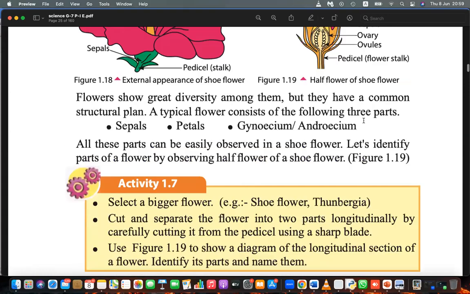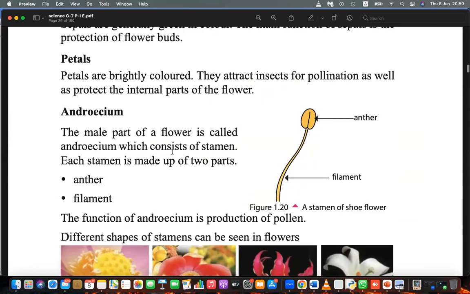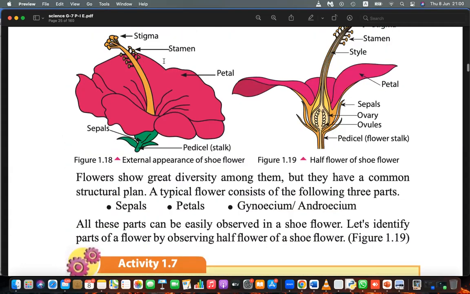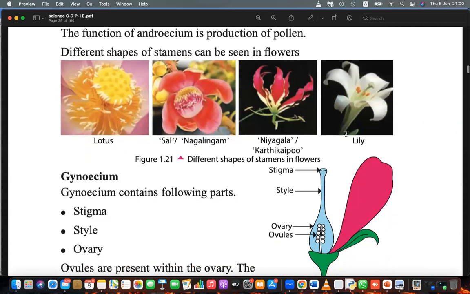Stamen is basically the filament-bearing male part. Here the stamen is divided into two parts, the anther and the filament. The filament is the stalk-like part of the stamen. So anther and filament together make the stamen. This is the stamen. Then you can see the stigma and style, ovary and ovules.